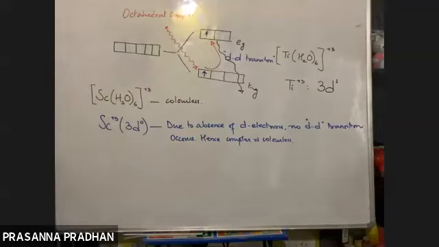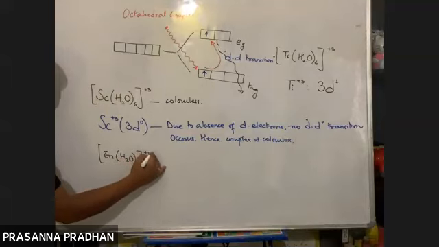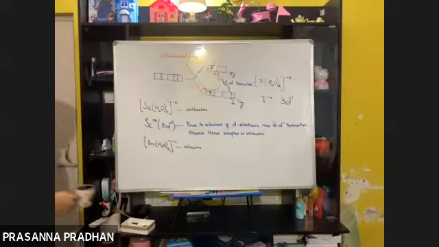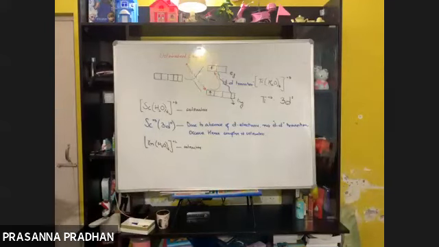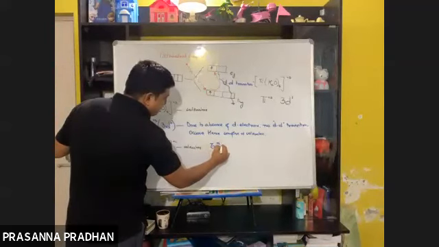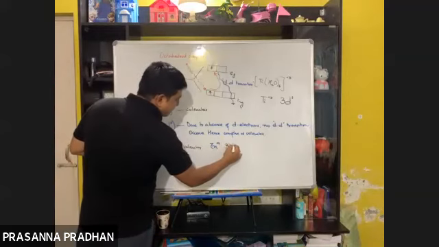Similarly, Zn(H2O)6 2+. Why is this colorless, guys? Tell me, why is this colorless? What is the oxidation state of zinc here? Zn dipositive. Zn dipositive means what is the electronic configuration? Zinc has atomic number 30, so zinc dipositive means 3d10.